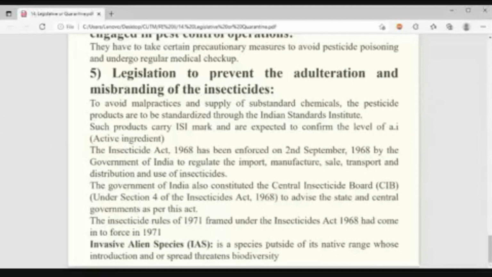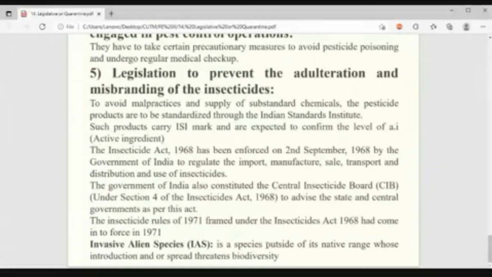So introduction of some other species into that biodiversity, this invasion of alien species will be threatened, sir. Damaged, sir. That means one pest is not there in your country, it is not native to you, but if it is introduced into your area, into your country or into your state, then what will happen? It may totally disrupt the biodiversity. That means much more damage will be done to the biodiversity. It may be to the human being, it may be to the pest, just like coronavirus.